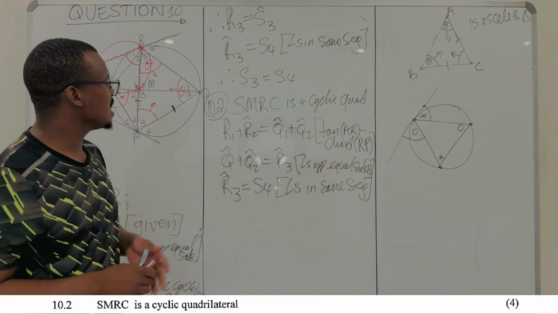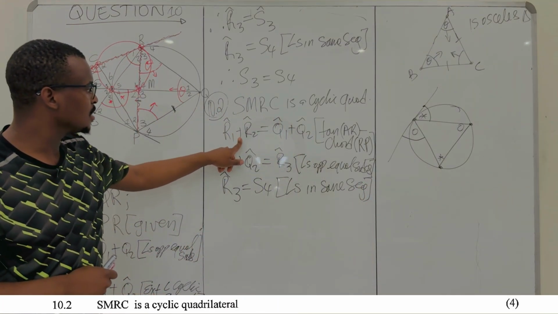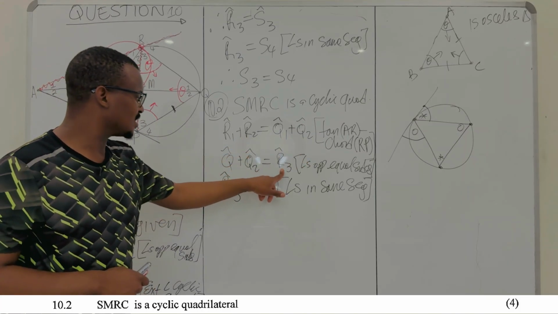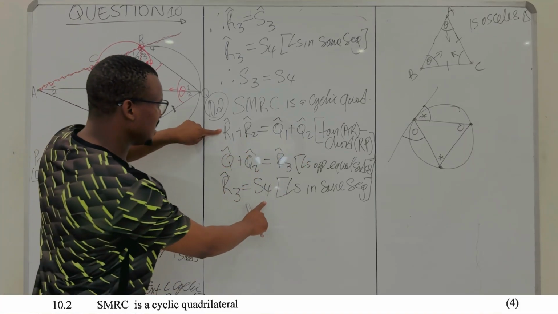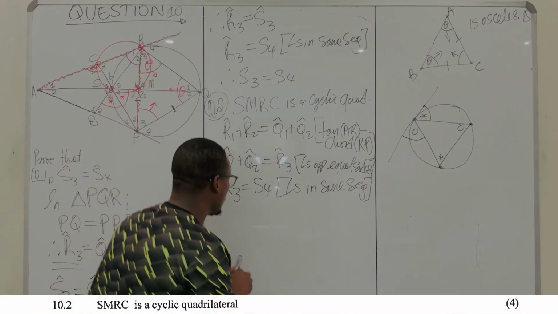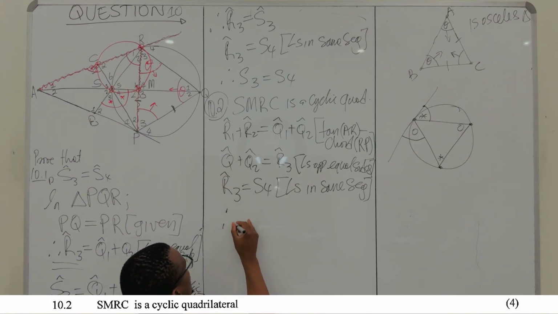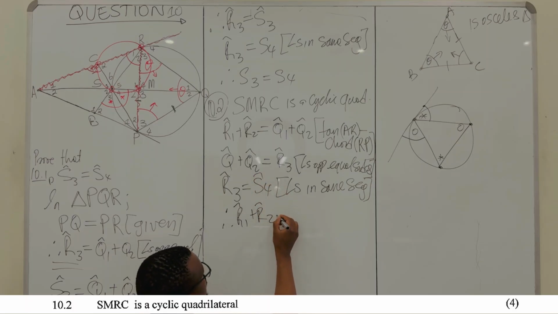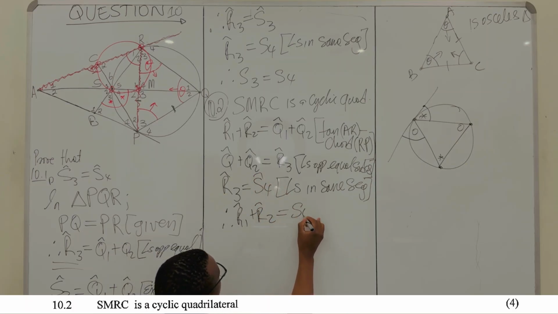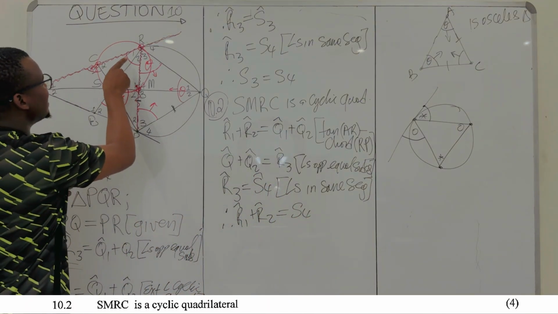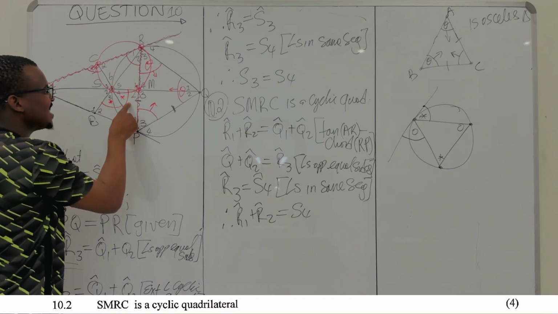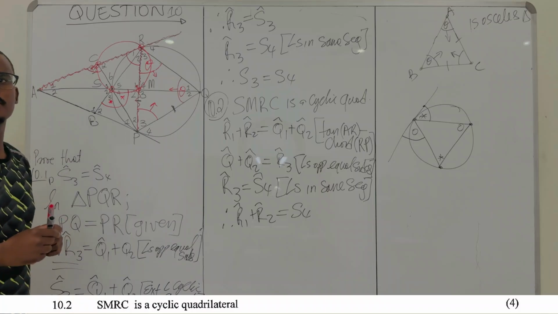Right? So look now. We're saying your R1 plus R2 is equal to Q1 plus Q2. Your Q1 plus Q2 is equal to R3. Your R3 is equal to S4, which is these two things are equal. So what we'll say therefore R1 plus R2 is equal to S4, which means you prove that your S4, which is the exterior angle, is equal to the interior opposite angle.